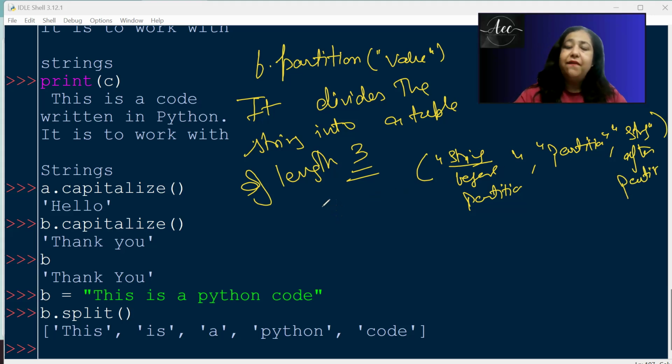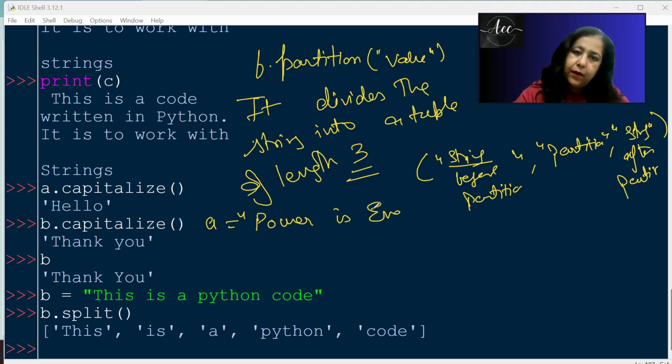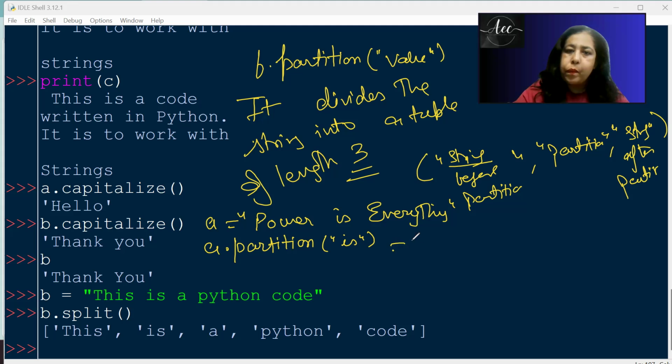Again, split and partition are very important. You will get questions on this. The chances are very high to get a question based on these. So how do we do this? Let's say A is equal to "power is everything", something like this. You write A dot partition, and in brackets I write "is".